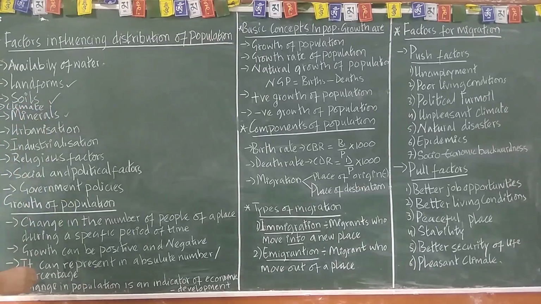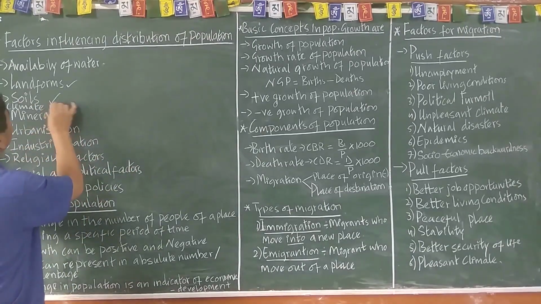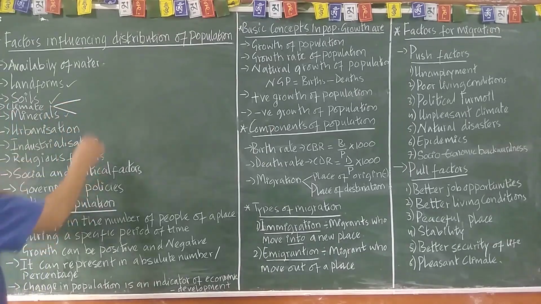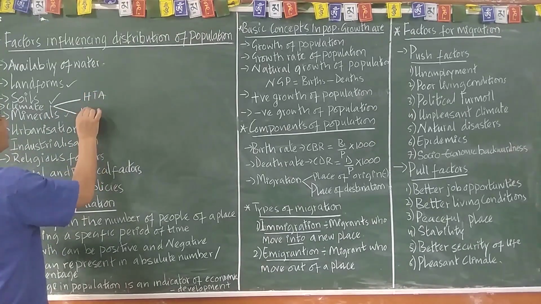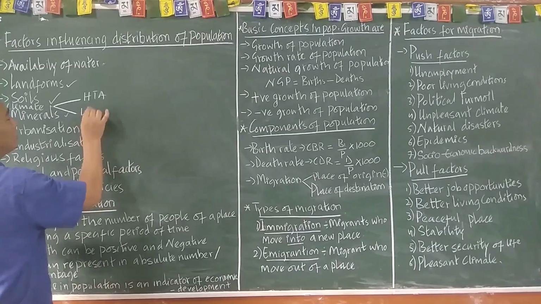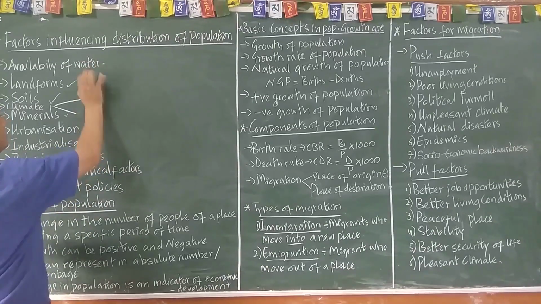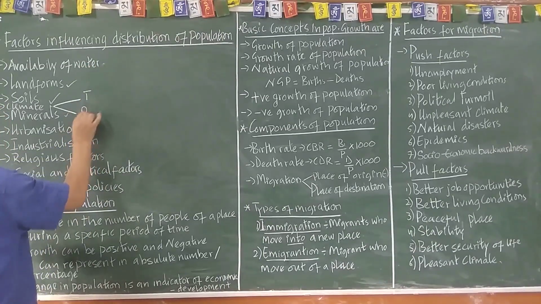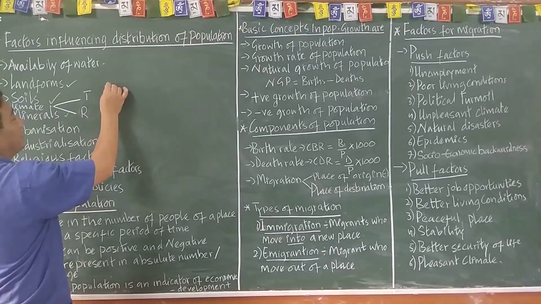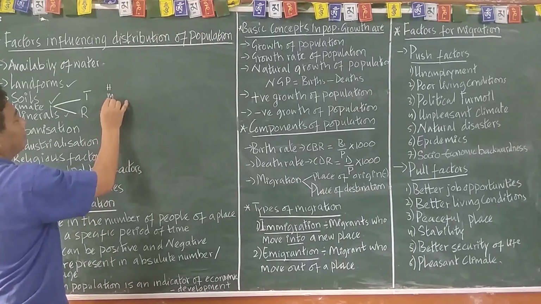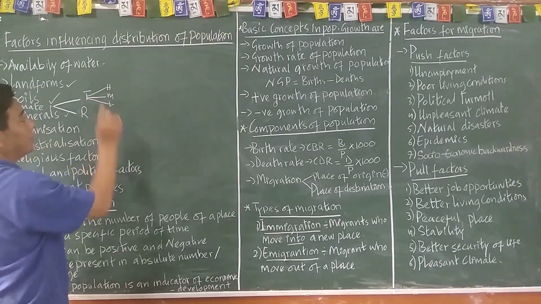That's climate, C-L-I-M-A-T-E. Climate again plays an important role. In the climate you can find high temperature areas and low temperature areas. Or you can learn it this way: temperature and rainfall. Here you can go with three: high, medium, and low. High temperature area, medium or moderate temperature area, and low temperature area.